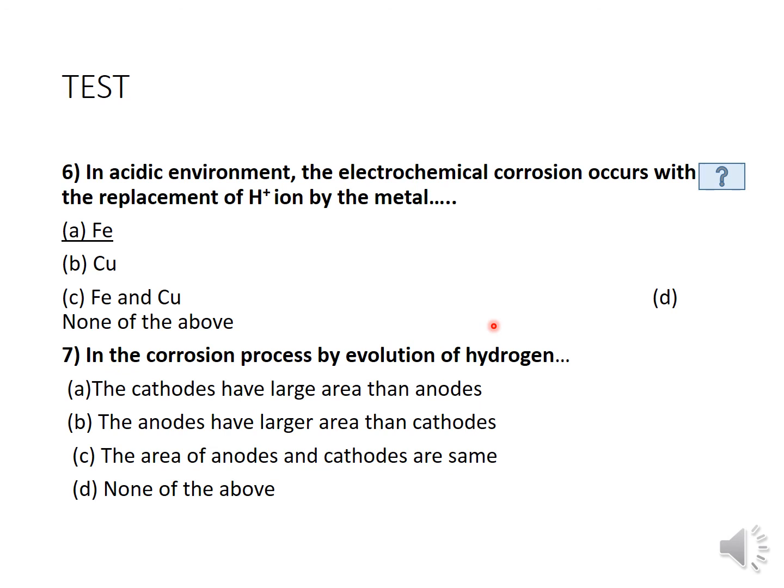In the corrosion process by evolution of hydrogen, the options are: the cathode has a larger area than the anode, the anode has a larger area than the cathode, the areas of anode and cathode are the same, none of the above. What do you think? In hydrogen evolution, the anode is larger than the cathode.